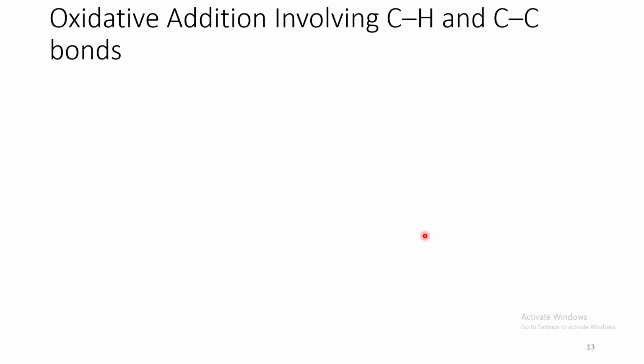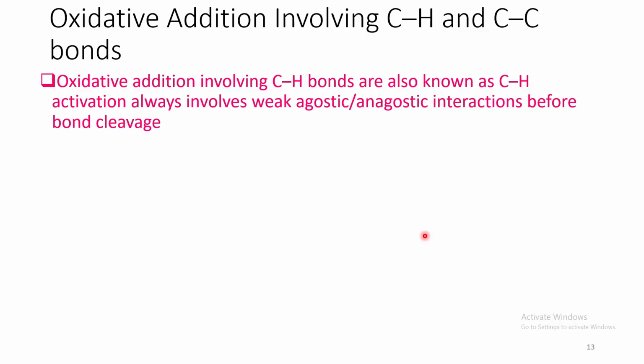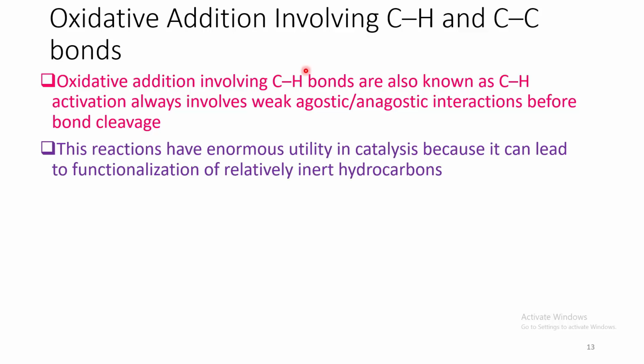Now, we move towards the next topic, oxidative addition involving CH and CC bonds. They are very less frequent, but they happen in some cases also. Oxidative addition involving CH bonds, which is also known as CH activation, always involves weak agostic or anagostic interaction prior to the bond cleavage. These reactions have enormous utility in synthesis because they can lead to functionalization of relatively inert hydrocarbons.